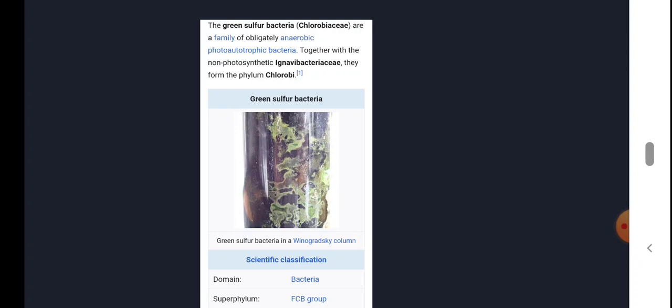They are a family of obligately anaerobic phototrophic bacteria. Obligately anaerobic means they do not require oxygen at all. And they are included under the phylum Chlorobi.